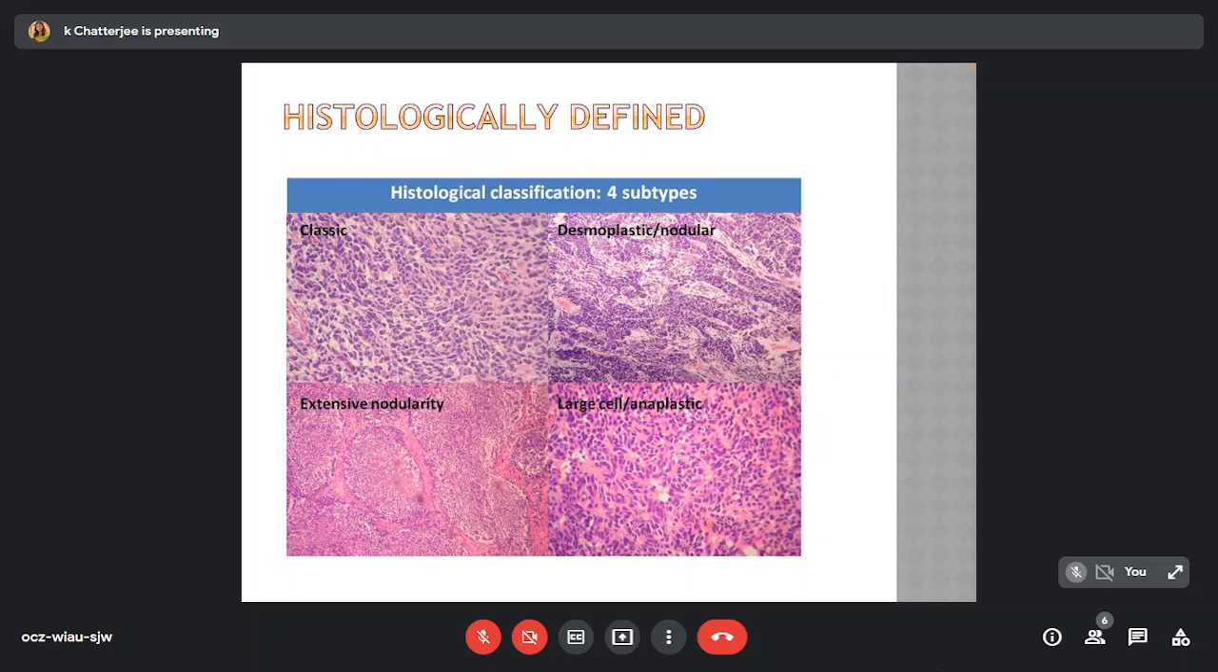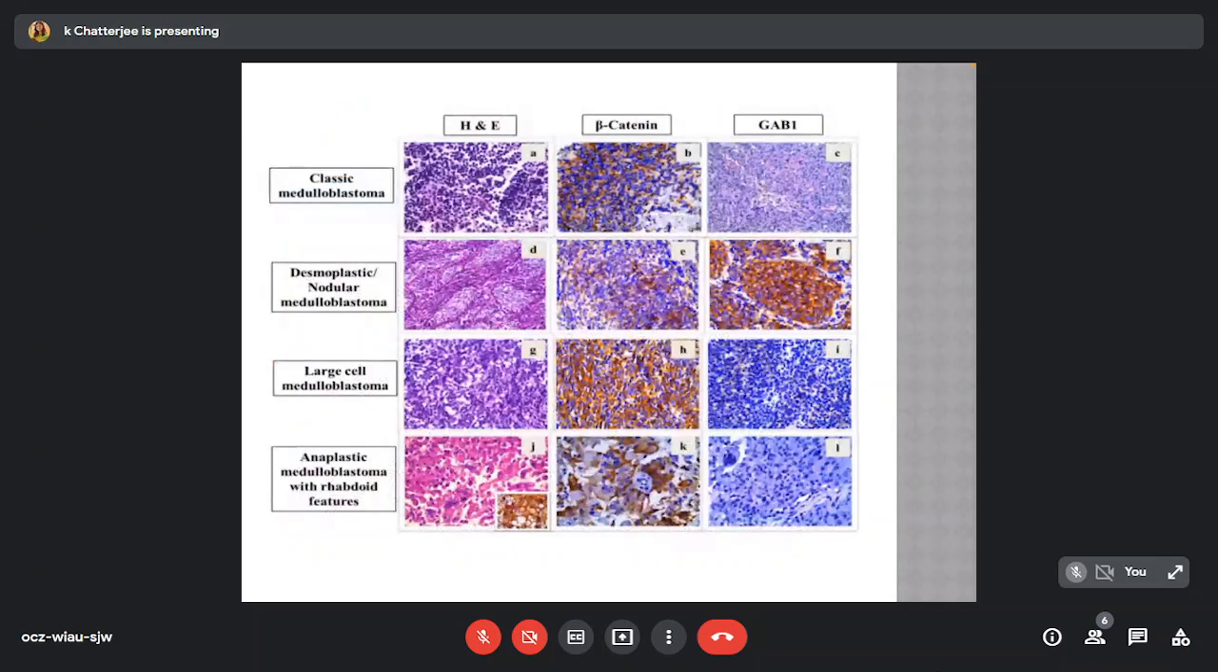The desmoplastic nodular variant shows nodular zones and intervening poorly differentiated cells that produce collagen. The variable IHC patterns with beta-catenin and GAB1 in histologically different subtypes are seen.